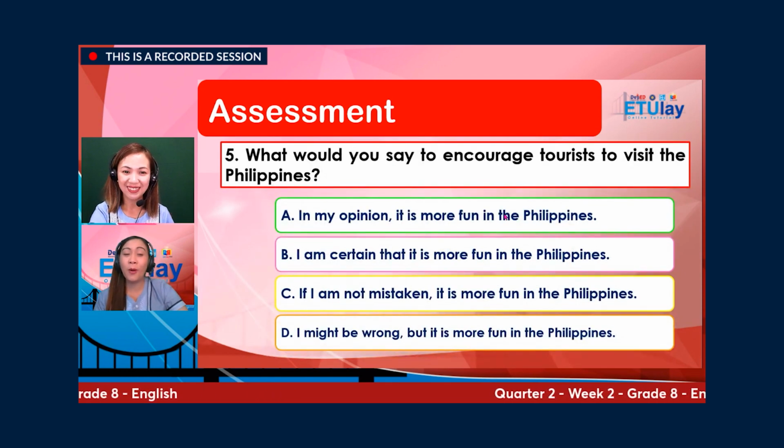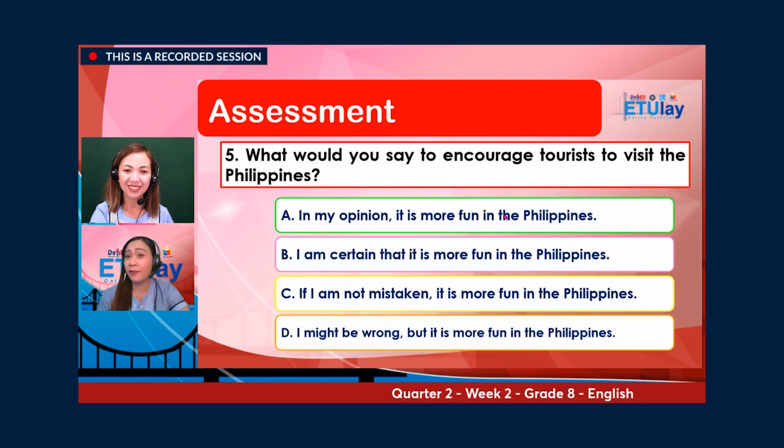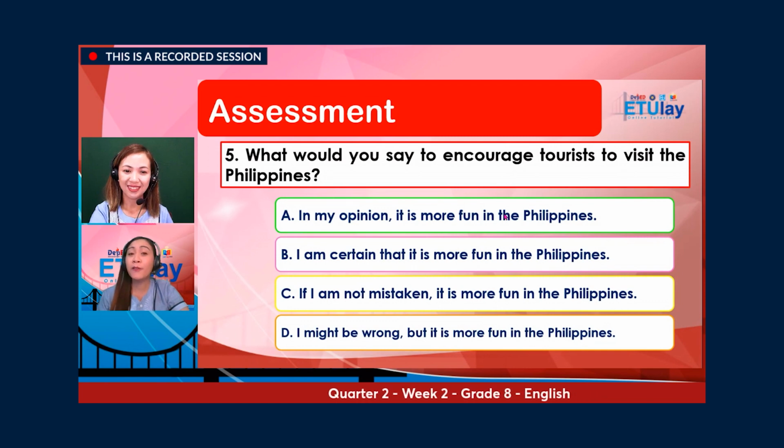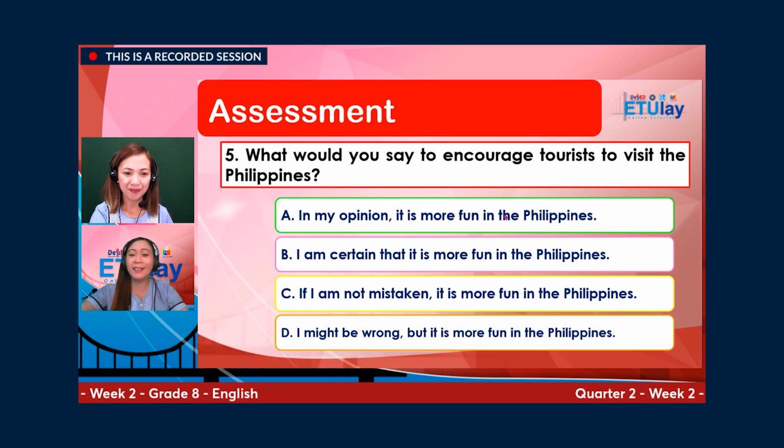And now, what would you say to encourage tourists to visit the Philippines? Because our country, the Philippines, is an awesome place. So these are the choices. A. In my opinion, it is more fun in the Philippines. Or B. I am certain that it is more fun in the Philippines.